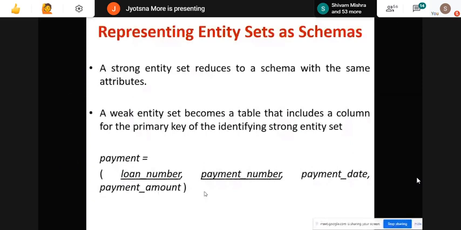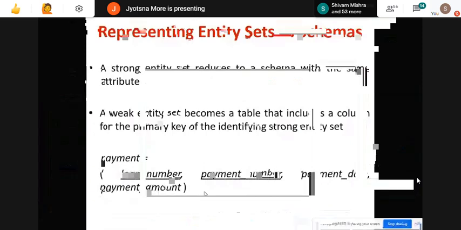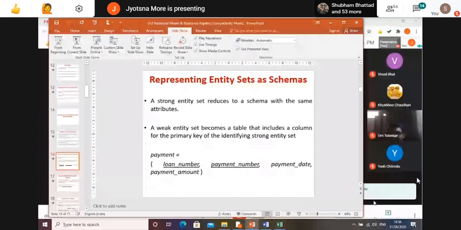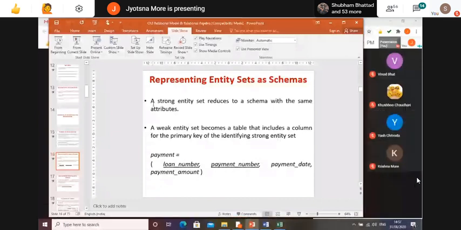Yes. So here, there are two types of entities which we are having, strong entity and weak entity. When we have to convert the strong entities into the relational schema model, we have to take that entity name as our table name, or you can say schema name. For example, in our case, we are having branch. So I can write, for example, here suppose I want a branch.